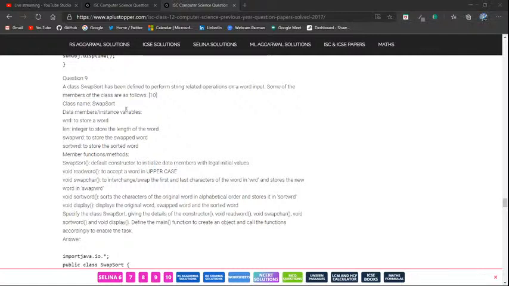Swap word equals to word.charAt(word.length() - 1) plus word.substring(1 to, yeah, this AI tool really knows what I know. Oh, I'm going to write, and then word.charAt again, and this time it will be 0. So this is how I'm swapping the first character and the last character, and it's done.